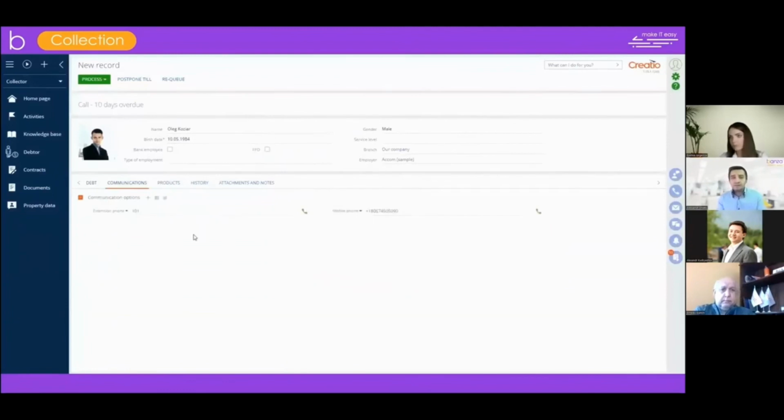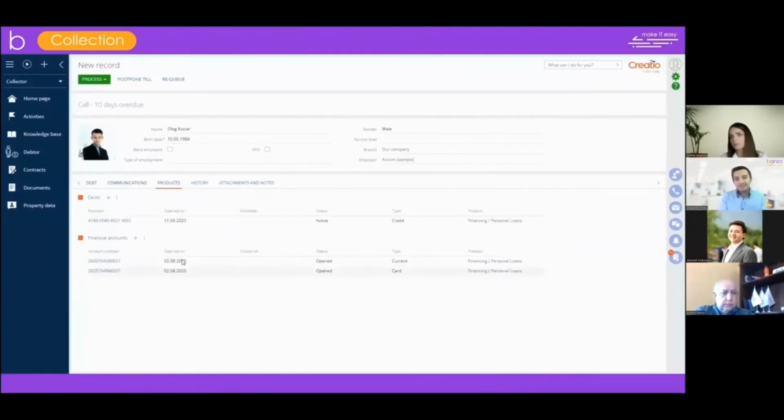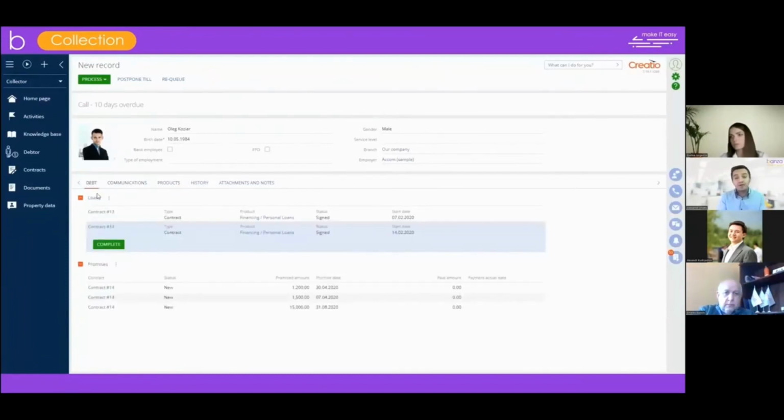So now the system monitors the implementation of collection strategies for each deal and debtor. And the task of the collection department is to follow the analytics and make data-based decisions.